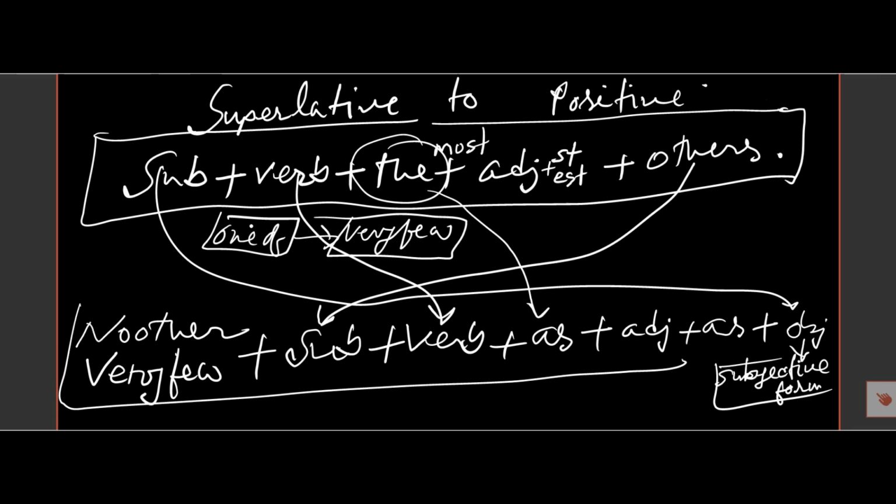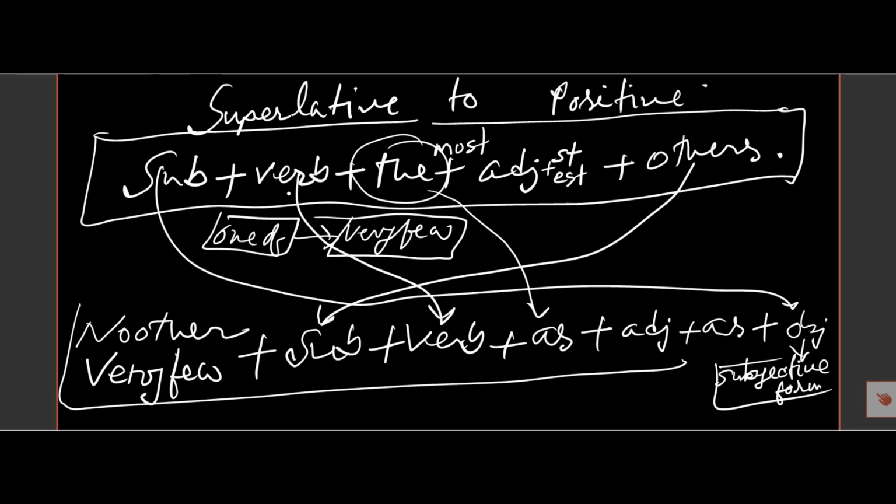If there is one of, we must begin the sentence with very few. But if there is no one of, so no other, we must begin the positive degree with no other. Then subject and others, the words after the adjective will be the subject here.